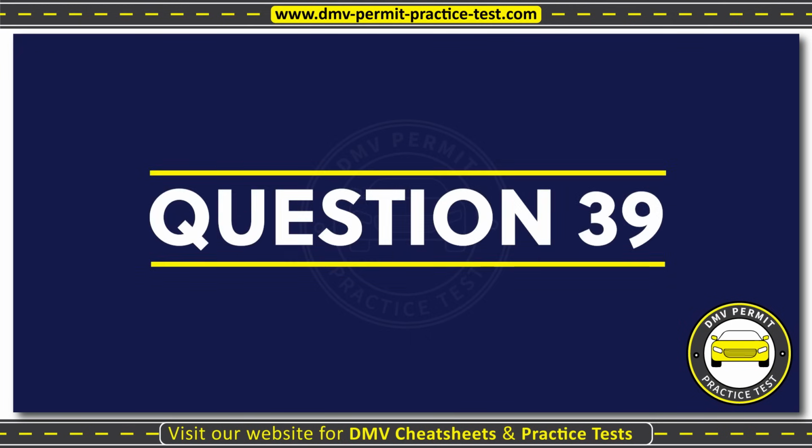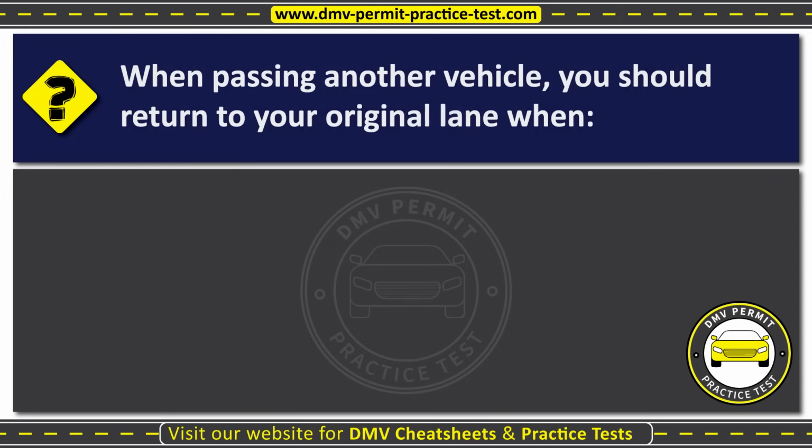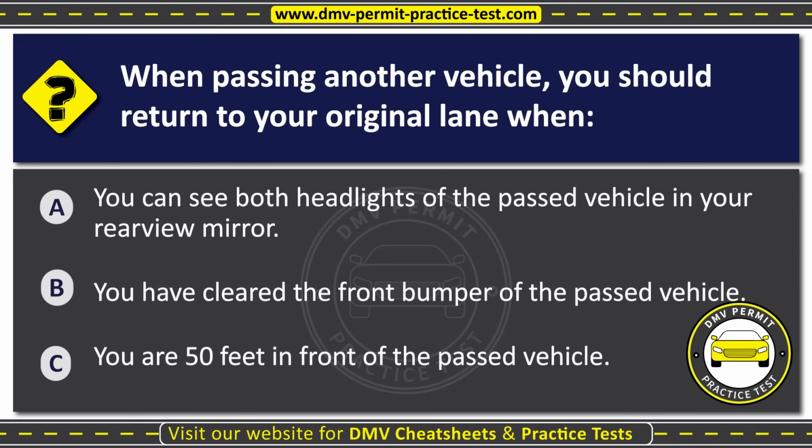Question 39. When passing another vehicle, you should return to your original lane when: Option A, you can see both headlights of the passed vehicle in your rearview mirror. Option B, you have cleared the front bumper of the passed vehicle. Option C, you are 50 feet in front of the passed vehicle. The correct answer is Option A. You can see both headlights of the passed vehicle in your rearview mirror.